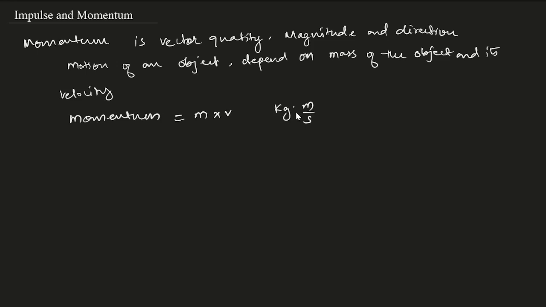So momentum is a vector quantity. It has a magnitude and direction, and it is used to measure the motion of an object. Whenever we talk about the motion, that means the object will have the mass and the velocity. So m into v. This is momentum. And the second one is impulse.